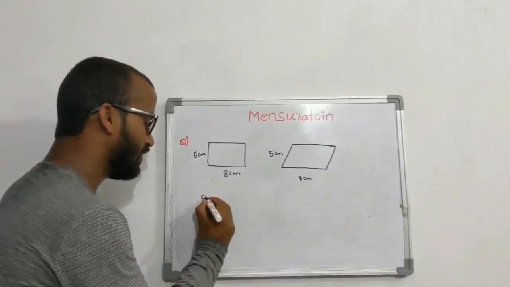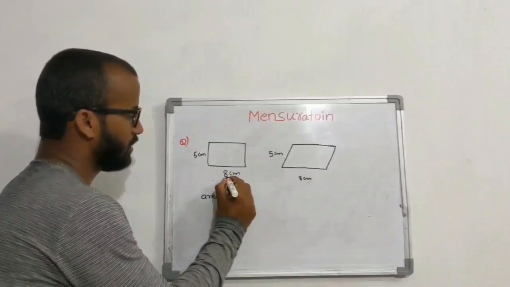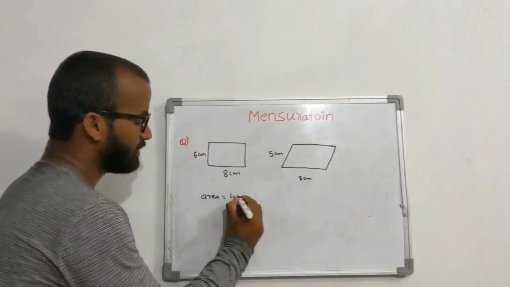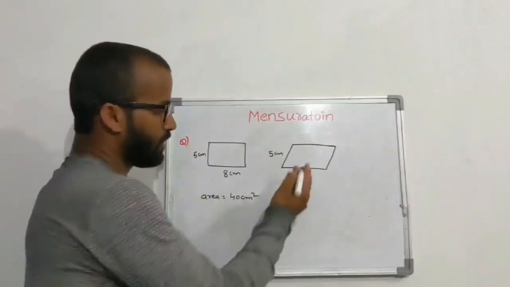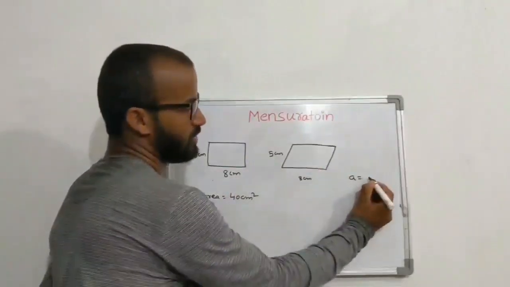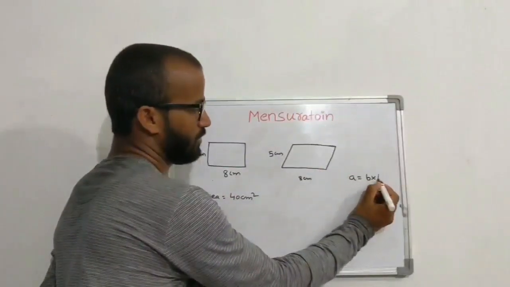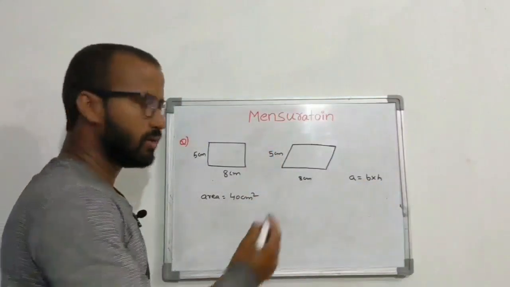Okay. What is the area formula? Area of this rectangle: 8 fives are 40 centimeter square. Centimeter into centimeter, centimeter square. Okay. What about the parallelogram area formula? Just now we discussed: base into height. Here do we know the height? What is meant by height?